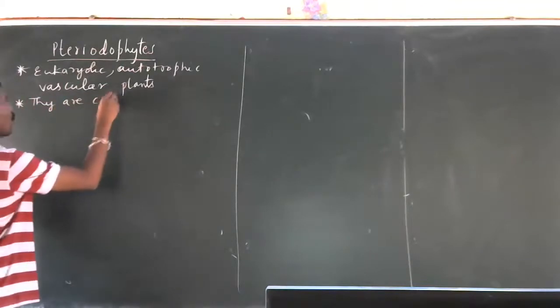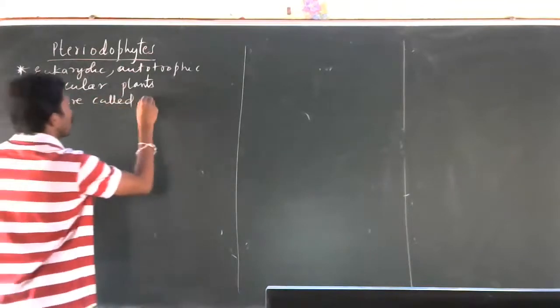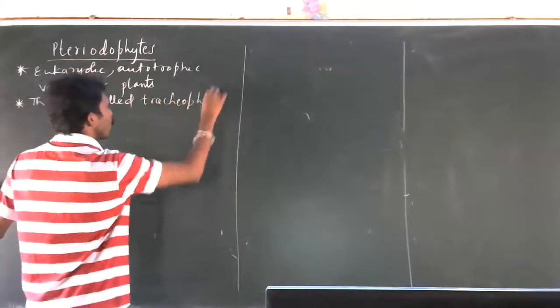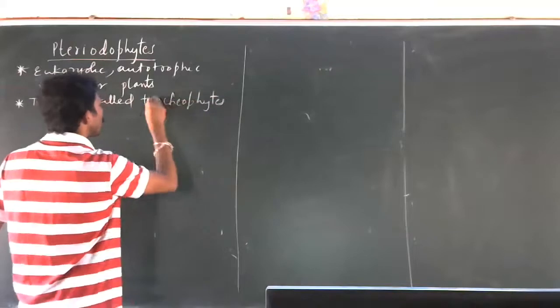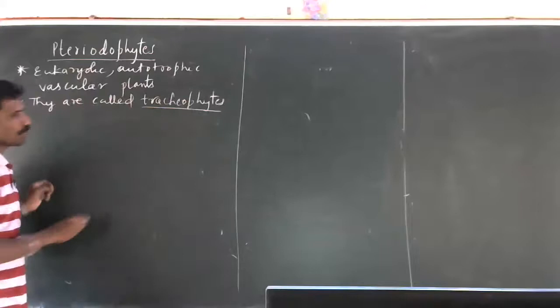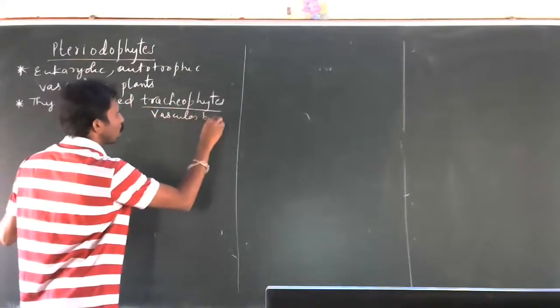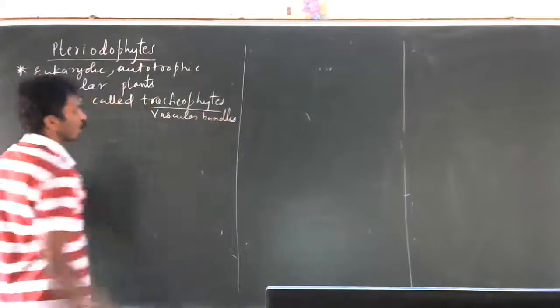They are called tracheophytes. Why are they called tracheophytes? Because they actually have vascular bundles. That's why they are called tracheophytes.